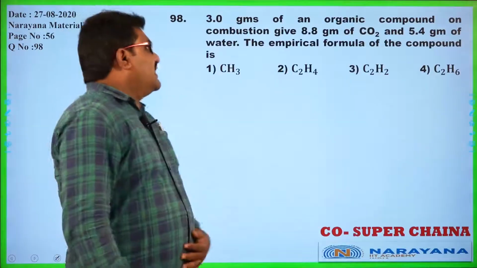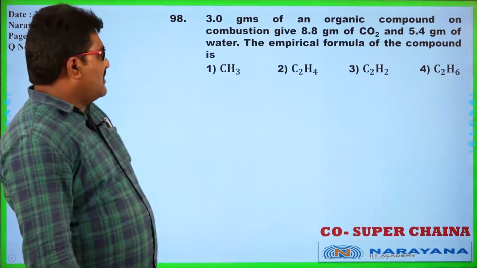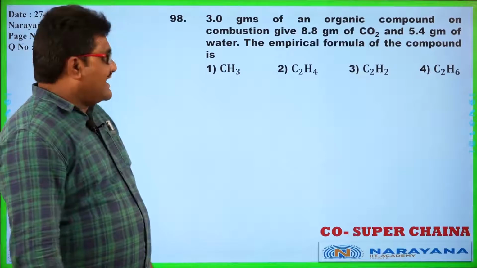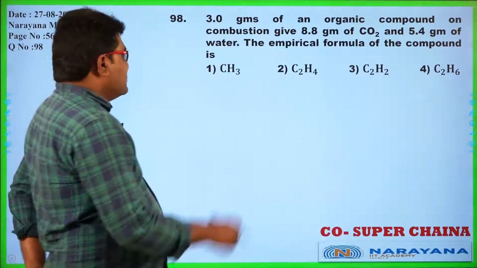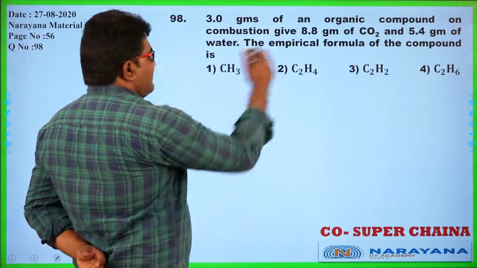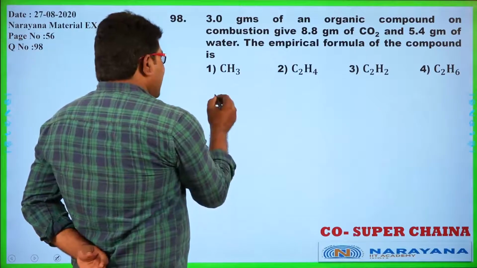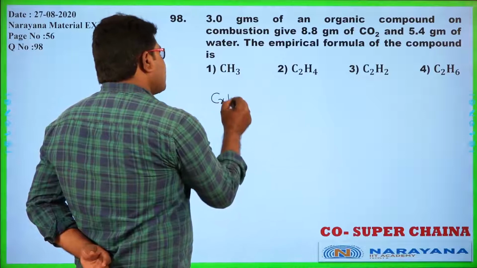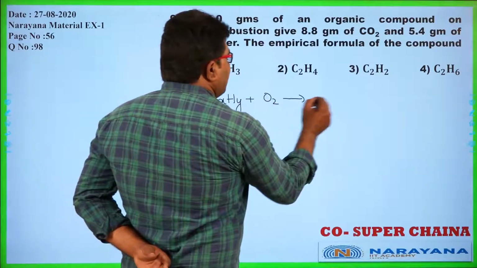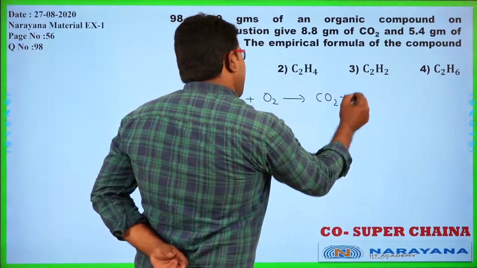3 grams of an organic compound on combustion give 8.8 grams of CO2. Whatever the organic compound may be, only carbon dioxide came. For example, if you take a hydrocarbon, on combustion it will give carbon dioxide and water.